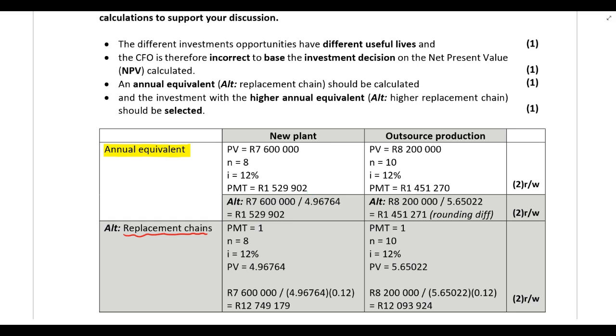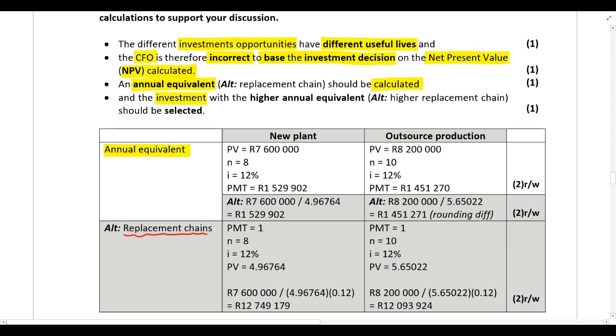All right, so let's have a look at the discussion. So the investment opportunities have different useful lives. So it is incorrect for the CFO to base the investment decision on the net present value calculated. Instead, an annual equivalent should be calculated, or a replacement chain should be calculated as an alternative.